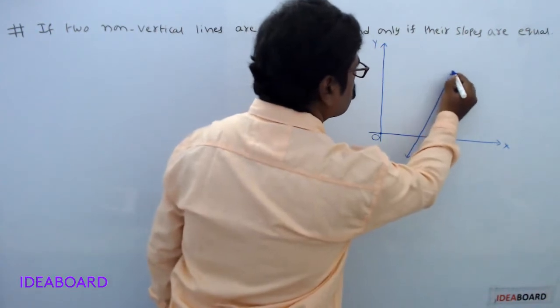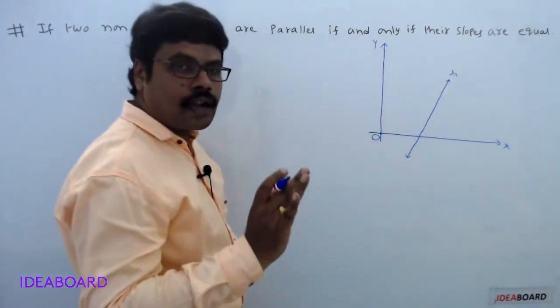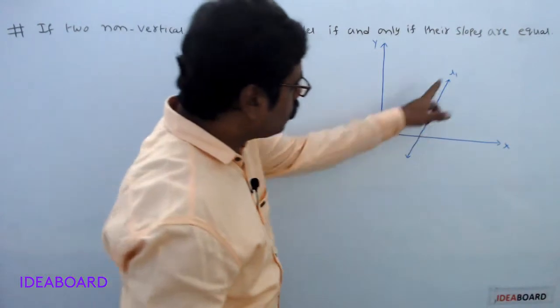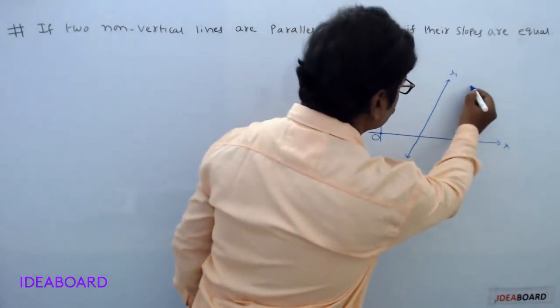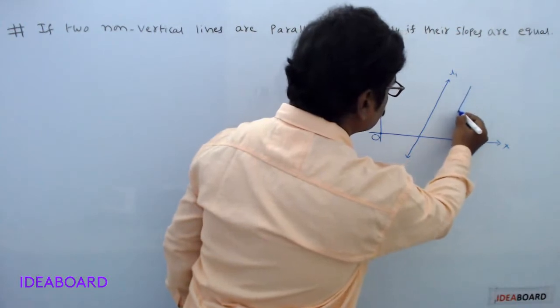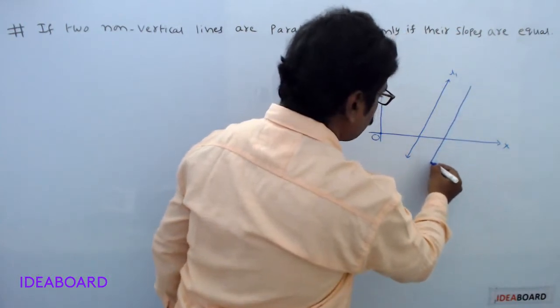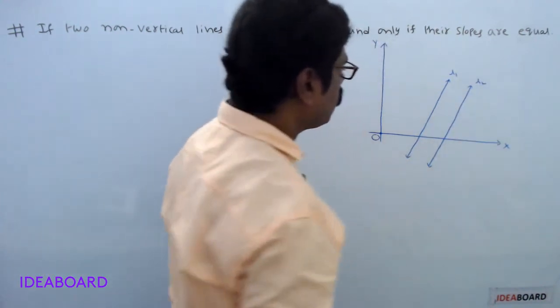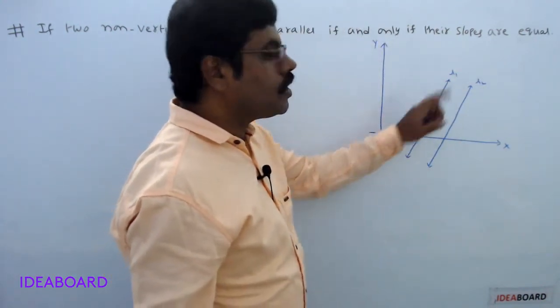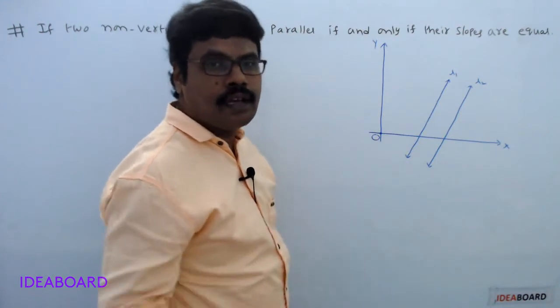Call it L1. Draw one more line which is parallel to this line L1. Now call it L2. Now clearly L1 and L2 are parallel lines.